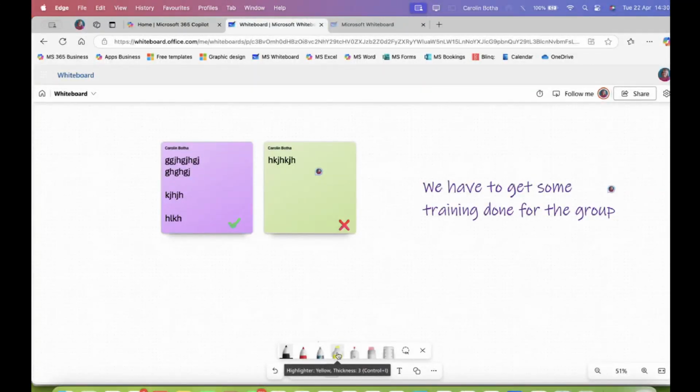Here's the highlighter. We're all very familiar with the highlighter. So let's start with the highlighter. Click on the highlighter, and then you can just go and highlight. My text is a little bit bigger than the highlighter pens. There you go, and you can highlight this. So here are different options. There's also a laser pointer where I can say, okay, let's talk about this. Now let's talk about this. Instead of just using my selector tool, which is also good, I can go to my, there you go, let's just go back there.